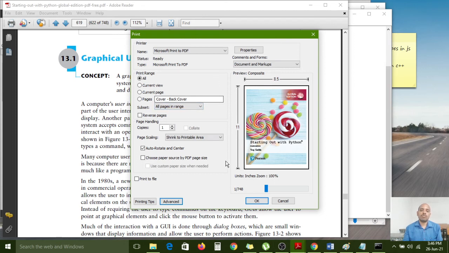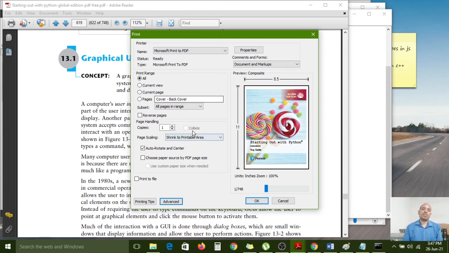Whatever the inputs we are giving, along with those inputs, it will transfer the data to the printer for printing purpose. So here we are interacting with the user interface. This entire box is called user interface.